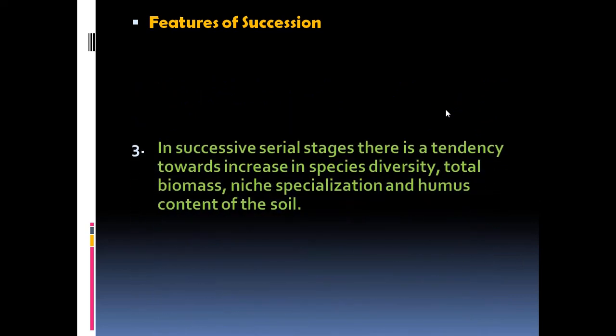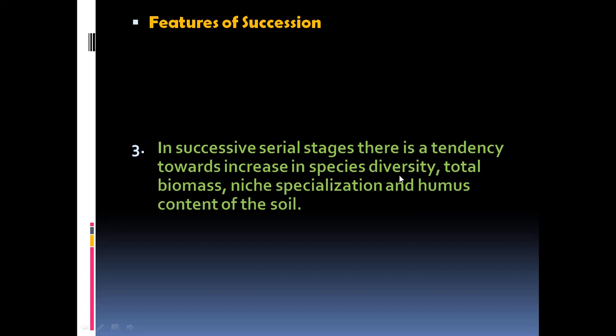Then, in successive serial stages, there is a tendency towards increase in species diversity, total biomass, niche specialization, and humus content of the soil. That is true. As the succession continues, we see that more and more species of organisms start inhabiting there, and various species of plants and animals start establishing themselves.